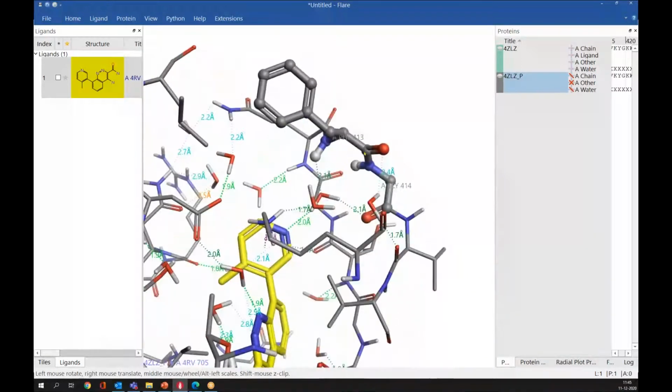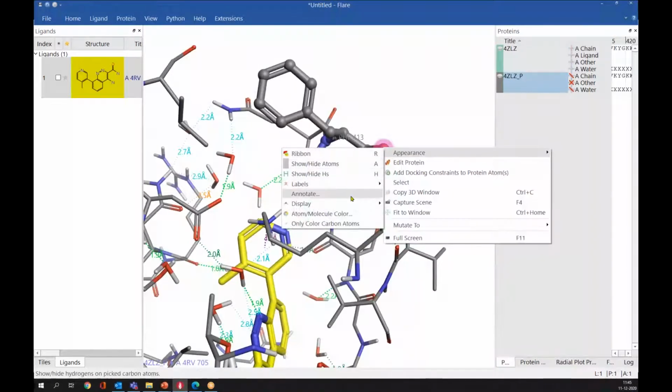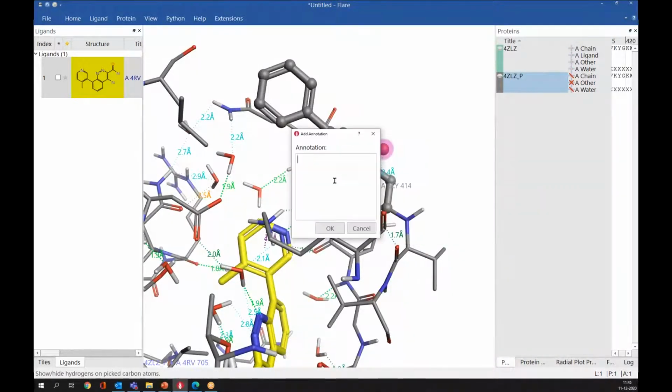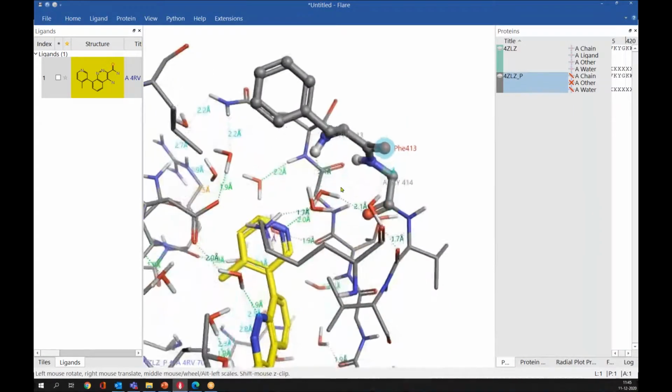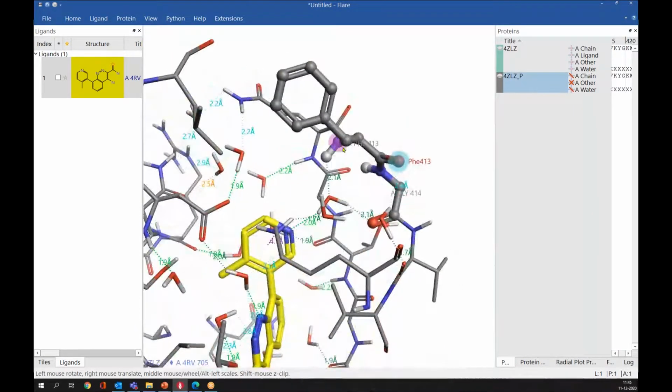So for that, what you can do is simply select one atom and right click, appearance, and then you can annotate. So if you annotate, this is phenyl 413, and that label will be placed near the selected atom. So like that, you can also label. These two residues are involved in hydrogen bond interactions, and this water molecule is bridging the hydrogen bond interaction between pyridine nitrogen and these two residues.